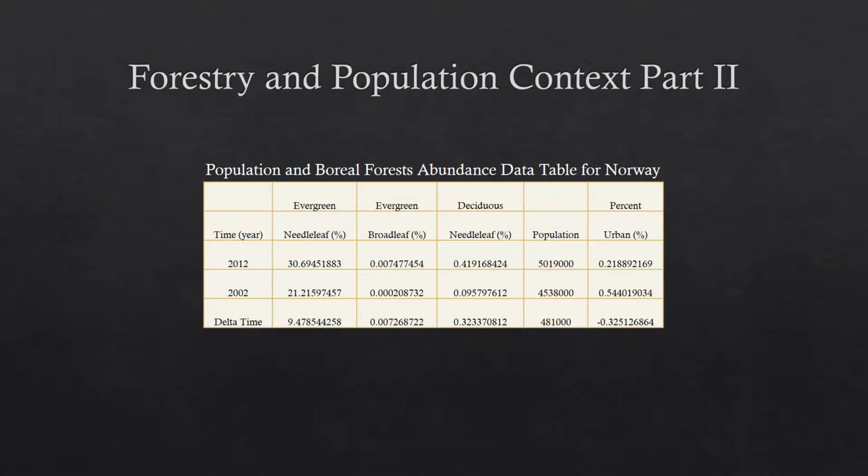In this data table, evergreen needleleaf, evergreen broadleaf, and deciduous needleleaf are three types of trees common in boreal forests in Norway. Each tree type increased in abundance from 2002 to 2012 when the population increased. This indicates that Norway has been gradually restoring its boreal forest despite its population growth and the expansion of the petroleum industry. The percent urban decreased from 0.54% to 0.22% between 2002 and 2012, which could indicate suburbanization of Norway's population.